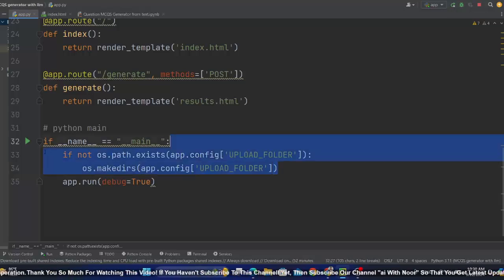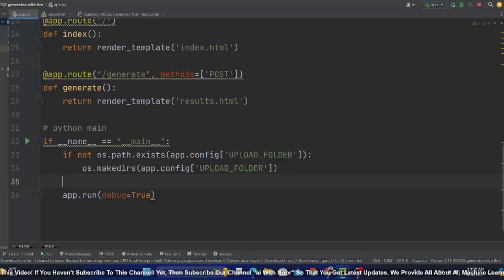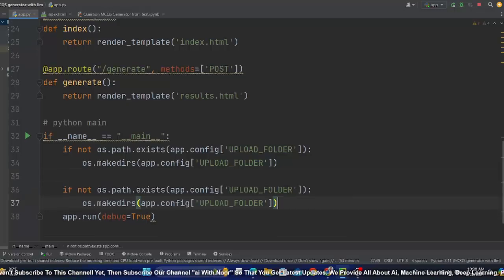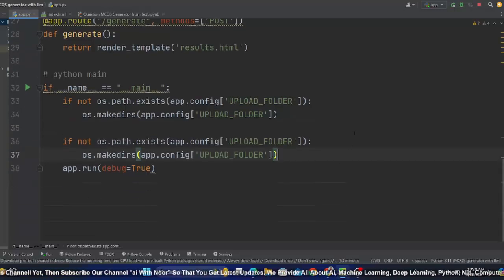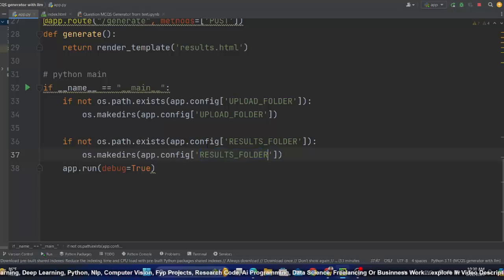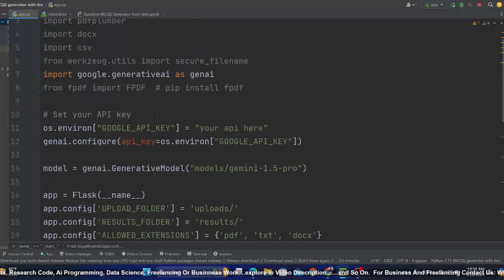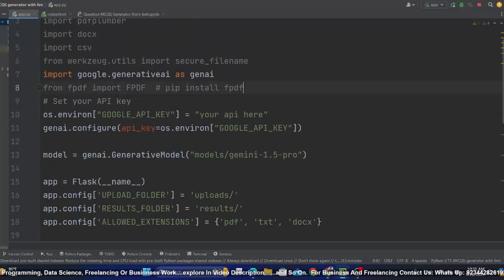So I'll just Control C and Control V, and here I'll just change the name to results folder. So that was the basic configuration and creating folders. Okay, I hope you get the idea. Now let's start the main part.